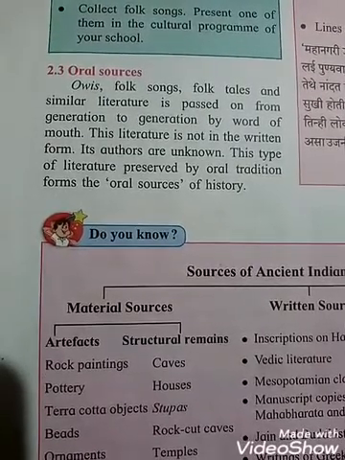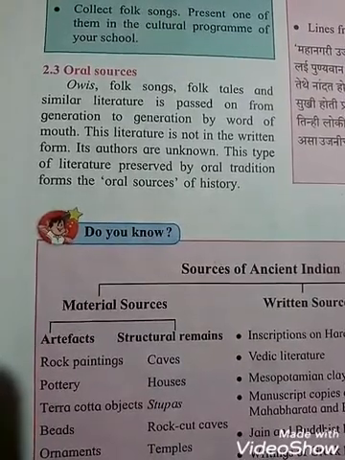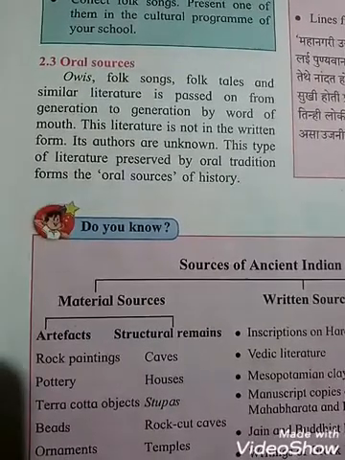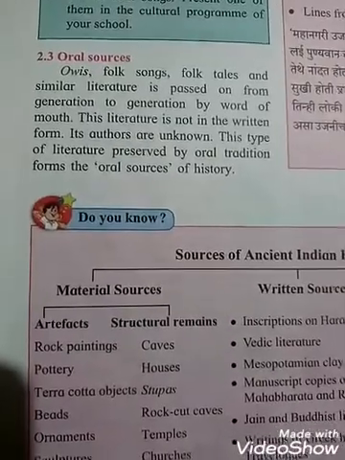Its authors are unknown, and this type of literature preserved by oral traditions forms the oral source of history. That means whatever we are listening to orally is not in the written form.